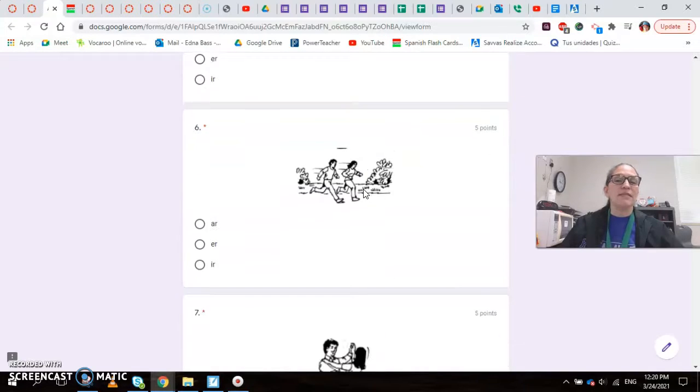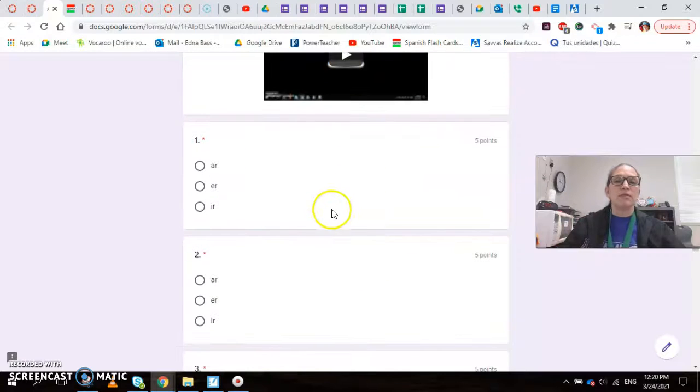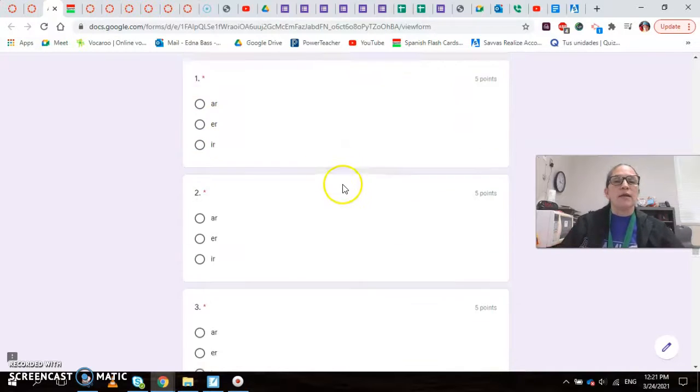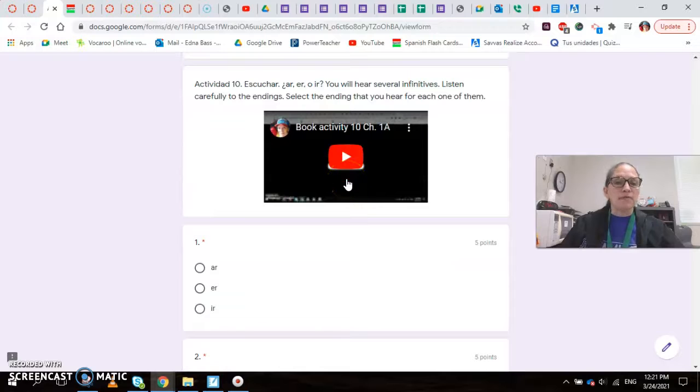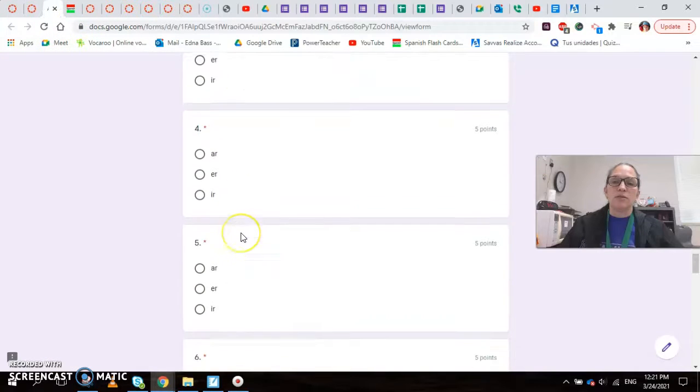The next activity is similar to this one, but it's listening. This time you don't have pictures, but you are going to listen to the activities, and then you're going to select if the words that you hear end in AR, ER, or IR. For this one, if you cannot play the video because it's not working, because it's not authorized or whatever, I actually posted the videos for the audios and the listening activities that you need here. So you had activity 10 and 13 that you need audio, so I put the listening here. You can play it from there, and then you answer your questions right here.